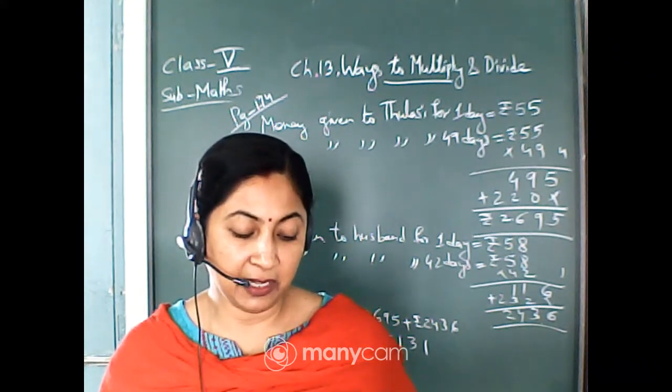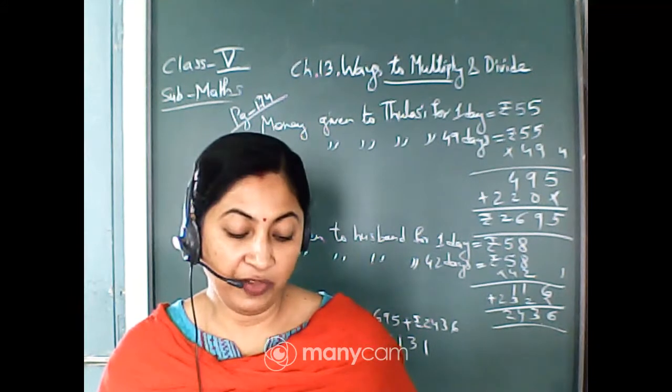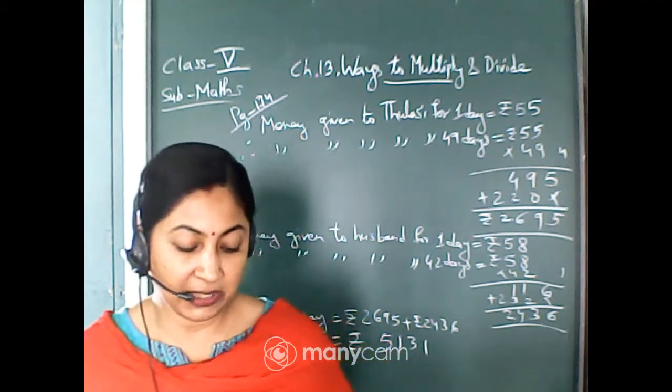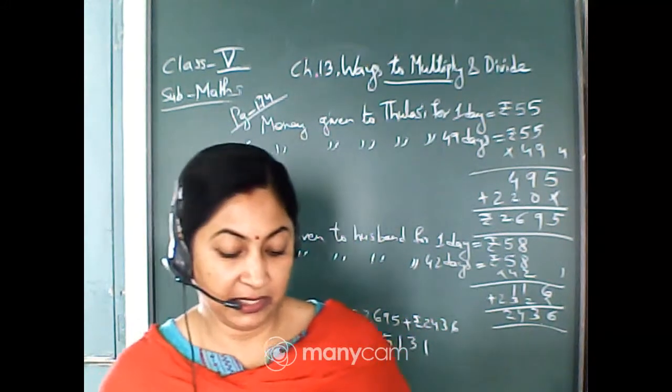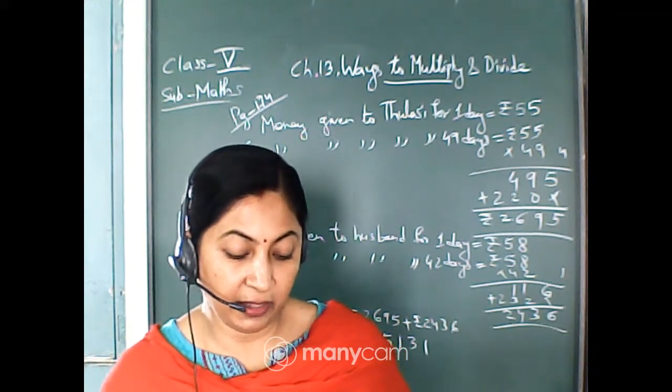So Haryana is giving the highest salary per day. And which state has fixed the lowest one? Now which state is giving the lowest salary? It is Rajasthan, rupees 73. You will write it in the book.